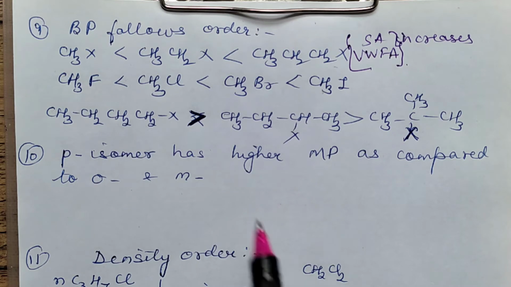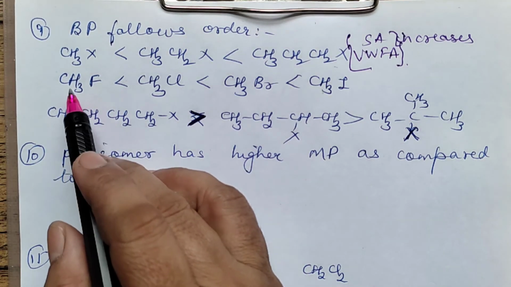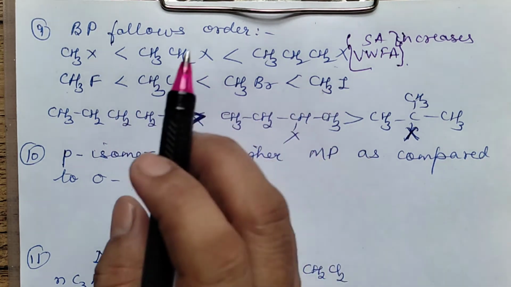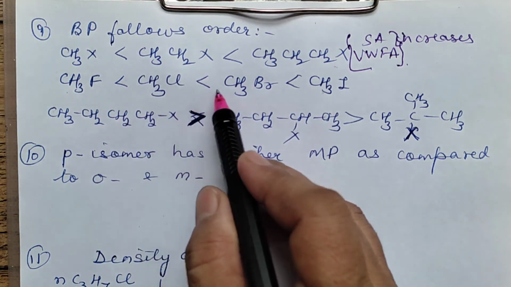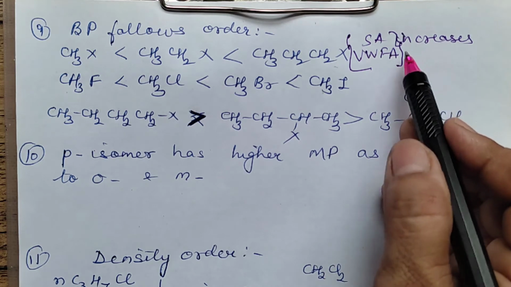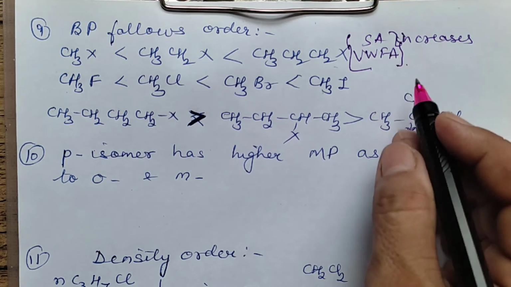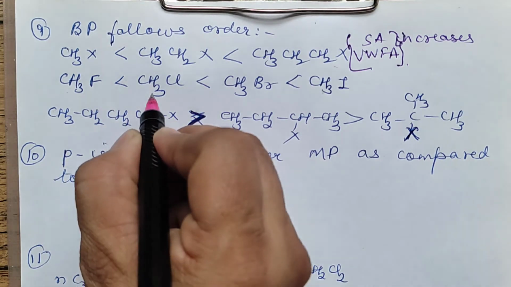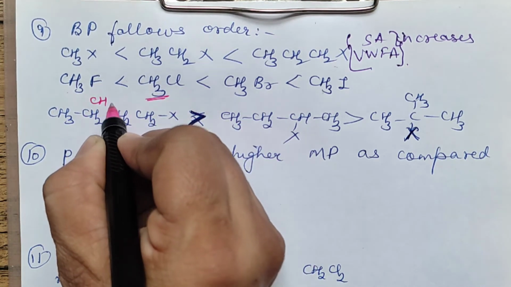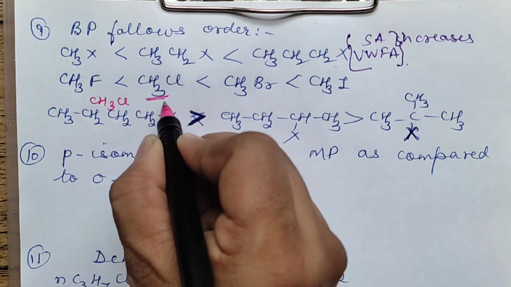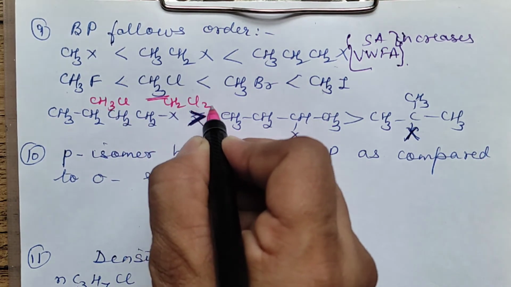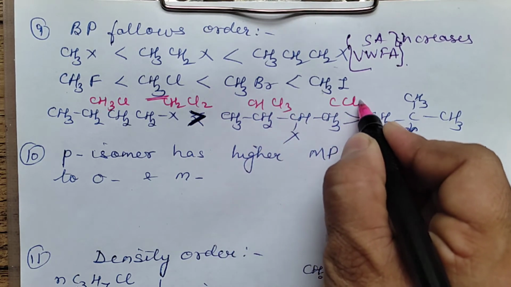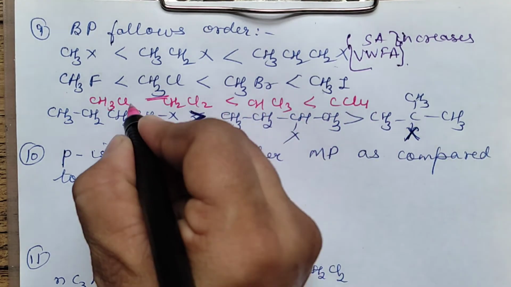Clear? You may have it like this: keeping the number of carbon atoms the same, increasing the size of the halogen, then also surface area increases, van der Waals forces increase, and boiling point will increase. Or you can also be asked like this. Suppose I take CH3Cl, then CH2Cl2, then CHCl3 or CCl4. If you are comparing the boiling point, this will be the order.